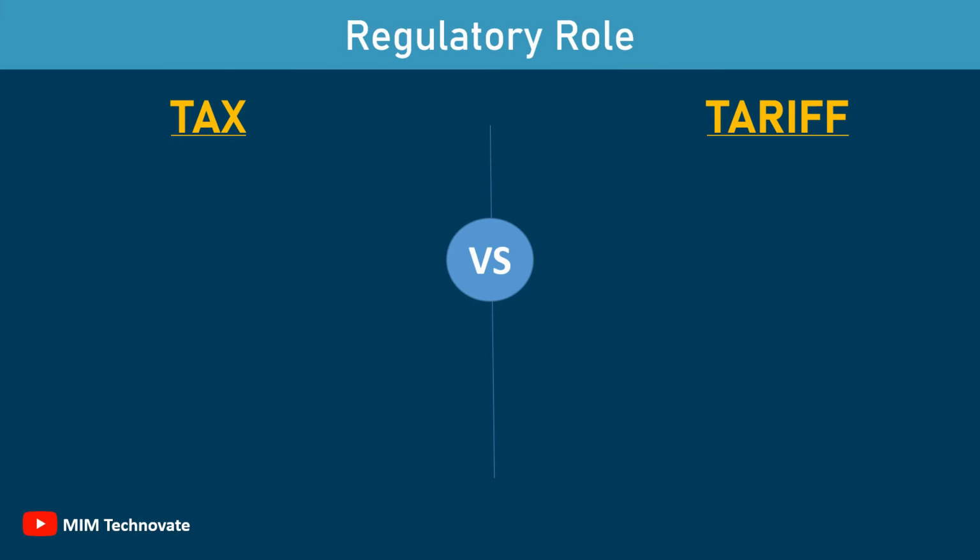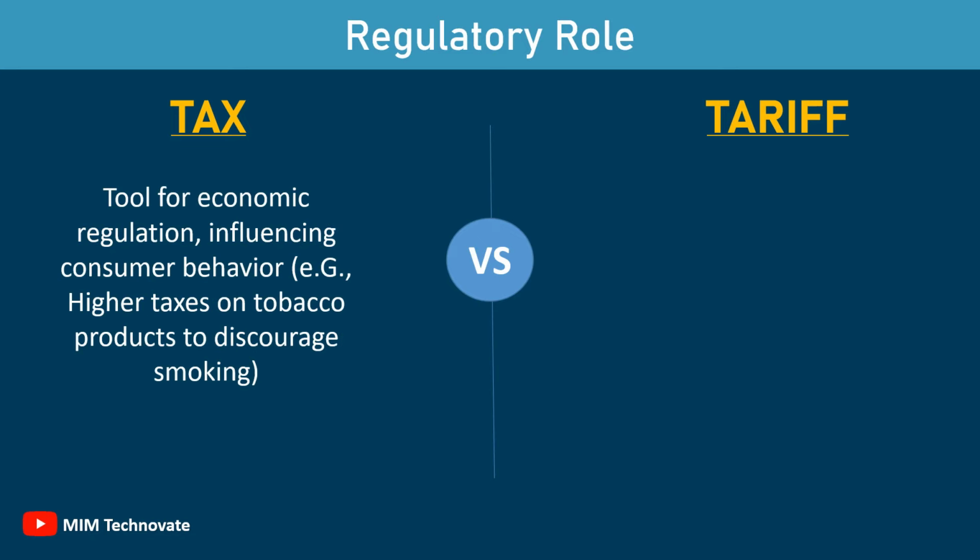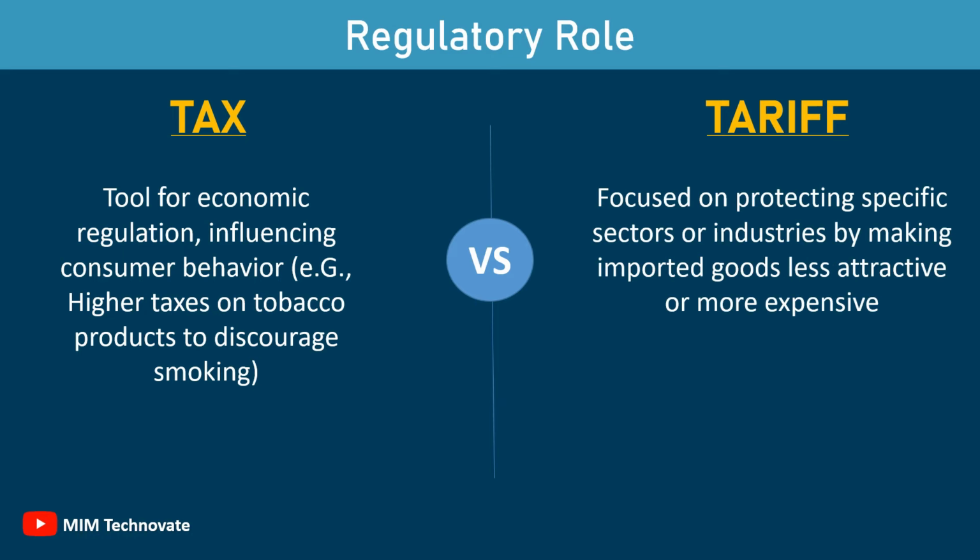Regulatory role. Taxes are a general tool for economic regulation, influencing consumer behavior, for example, higher taxes on tobacco products to discourage smoking. Tariffs are more focused on protecting specific sectors or industries by making imported goods less attractive or more expensive.